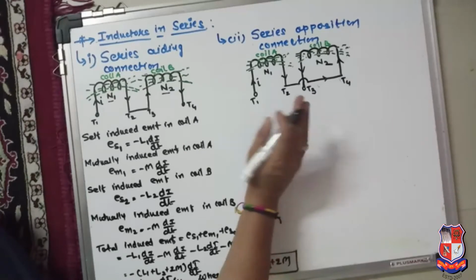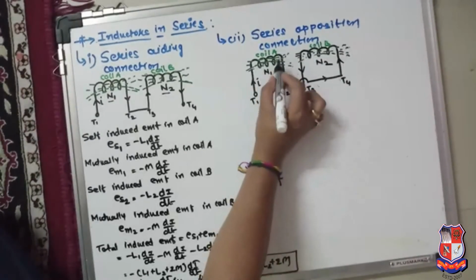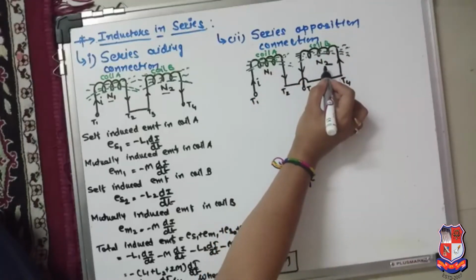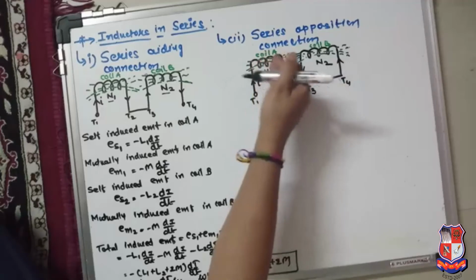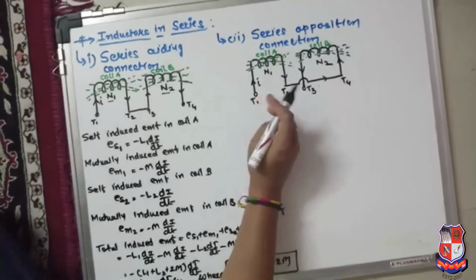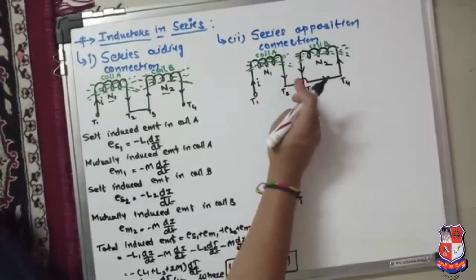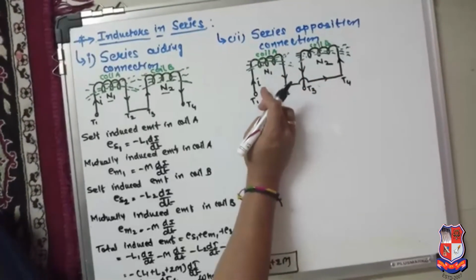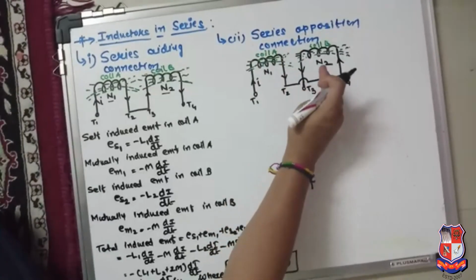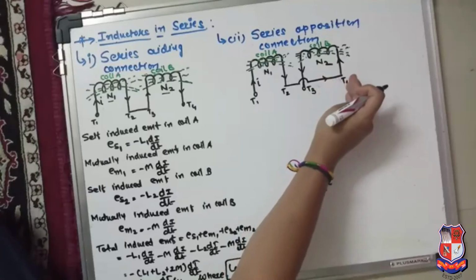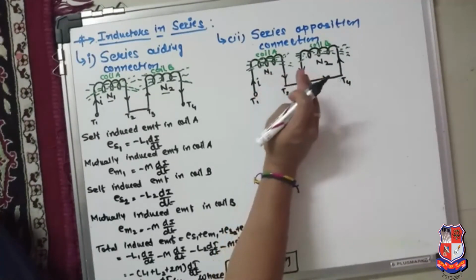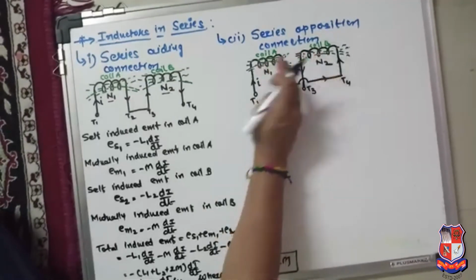Now see here, the only difference is that coil A has N1 turns, coil B also has N2 turns, and the same current is flowing through coil A and coil B. The only difference is that the directions of the current in both coils oppose each other. Current flows from T1 to T2, whereas in coil B current flows from T4 to T3. So the fluxes produced in both the coils oppose each other.